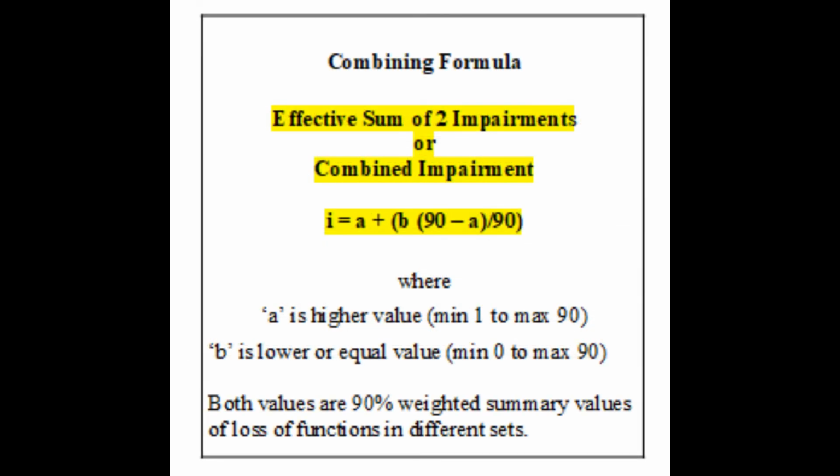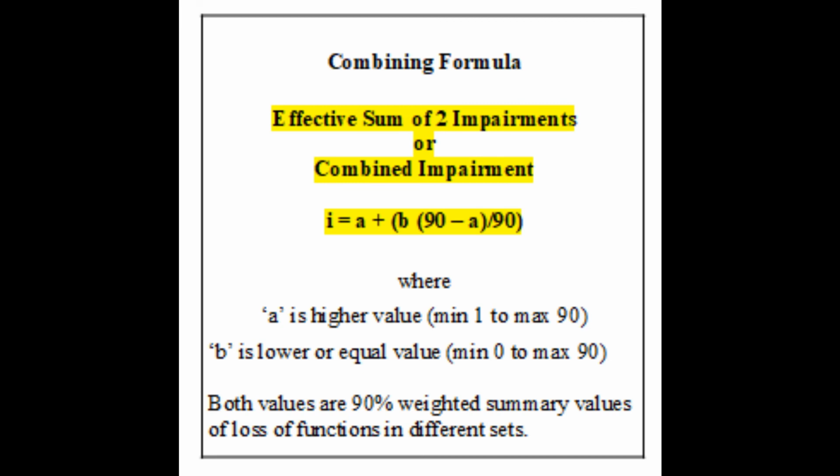From the stock market, let us come back to the orthopedic office. The whole idea of disability assessment depends on this combining formula. This is about finding the effective sum of two impairment values. A is the higher value and B is the lower or equal value. Both values should be 90% weighted summary values of loss of functions in different sets. They should be in different sets, they should be related to loss of function, and they should be 90% weighted summary values. Simply you can't take two values and combine them using the combining formula.